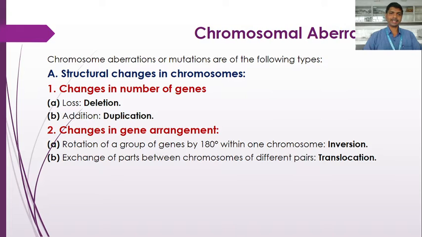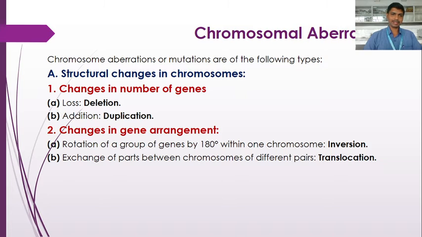Genes reside on the chromosome. Suppose a chromosome consists of 4 genes, and a change occurs in the number of genes. How does the change occur? It means there is an addition or a deletion of genes. So changes in the number of genes involve loss or addition.